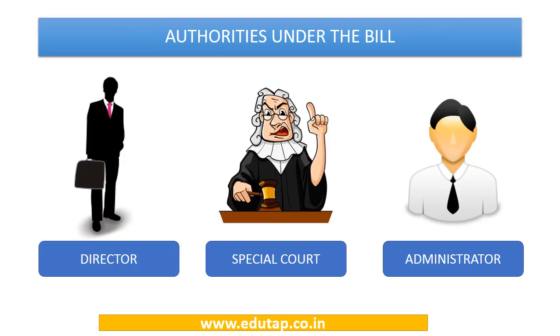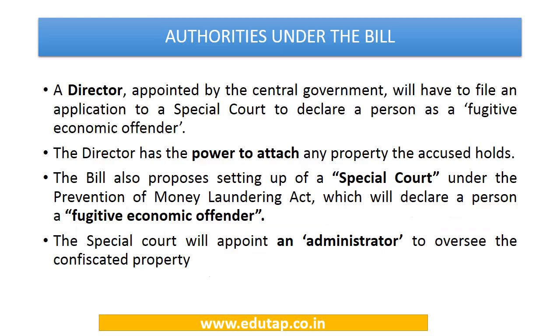Now to deal with the fugitive economic offender, this bill proposes setting up of different kinds of authorities. There would be a director, there would be a special court, and then there would also be an administrator. So a director appointed by the central government will file an application to a special court to declare the person as a fugitive economic offender.